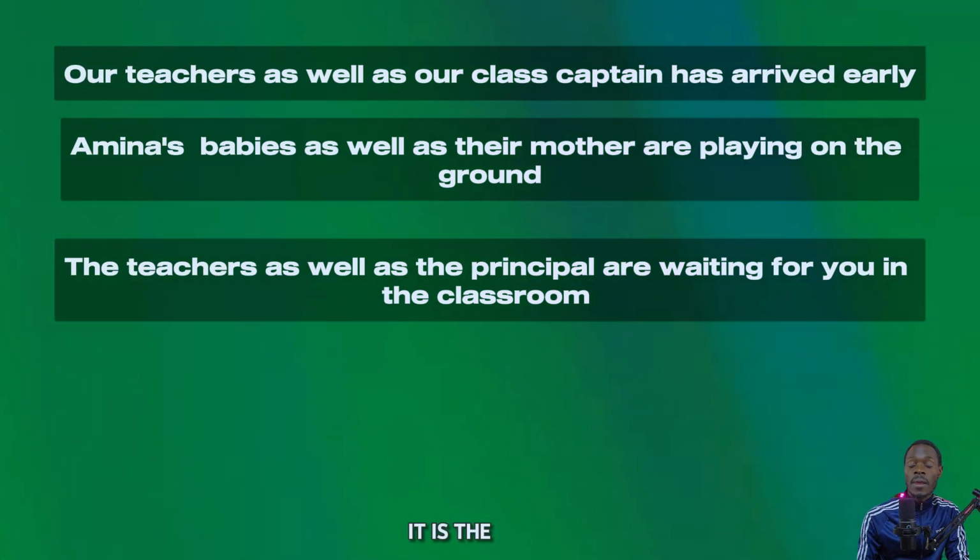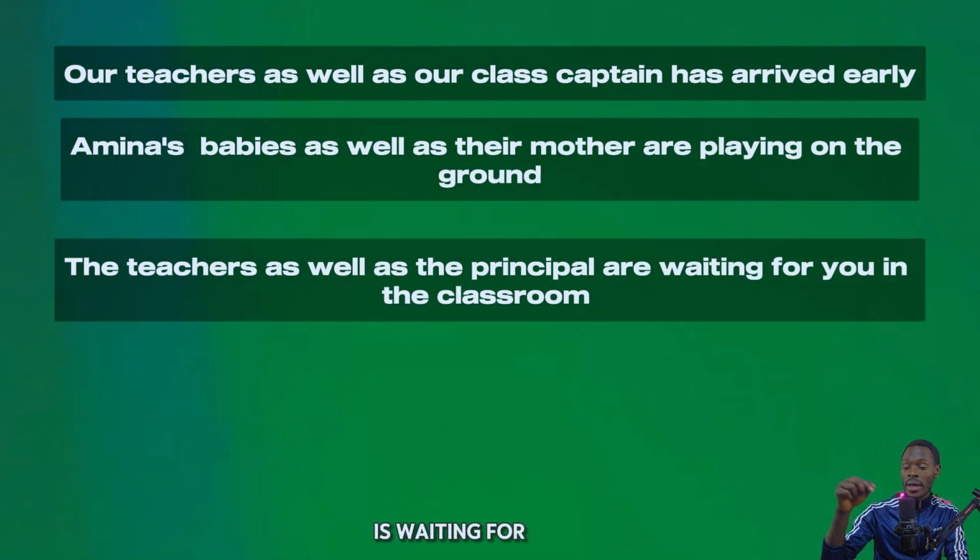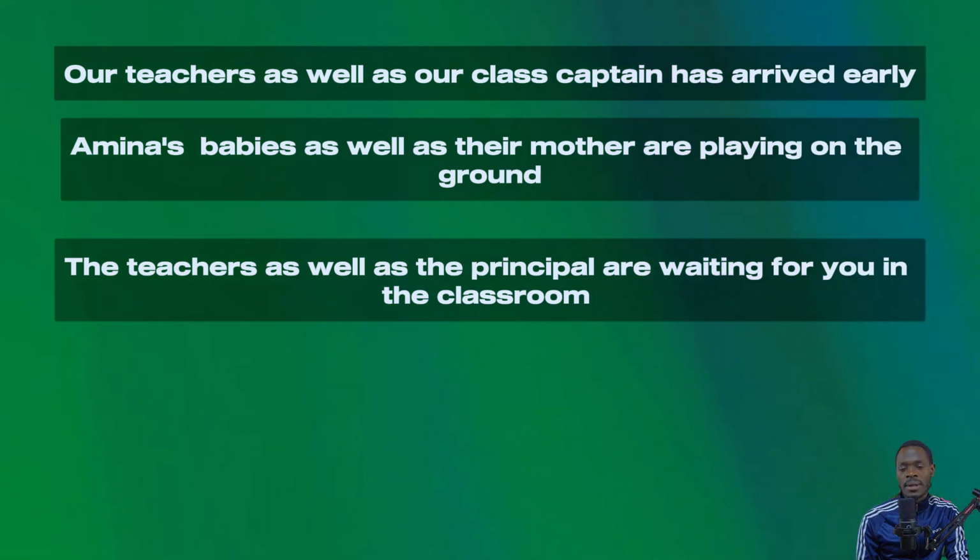Had it been the teacher as well as the principal, the verb should be singular too. The teacher as well as the principal is waiting for you in the classroom. But the teachers as well as the principal are waiting for you in the classroom.